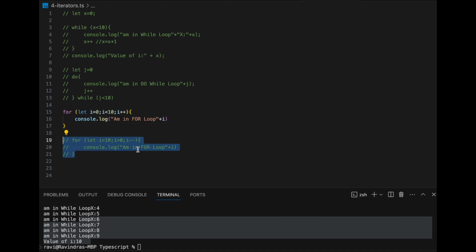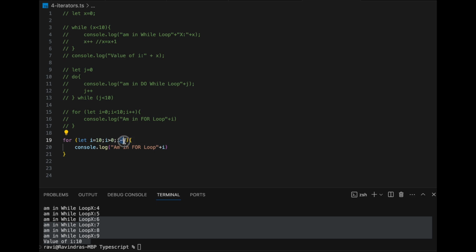How to print reverse order. So this is the logic you have to print. This is the context you can learn through this. But at the end of the day, project-wise, how to implement, how to apply this knowledge, the logic, the algorithm, everything you have to work out. So now I am trying to print reverse order, right? Now instead of 0, I put i is equal to 10, and I have to decide until when to run the loop. You have to print 10 to 0. So as long as 10 is greater than 0, 9 is greater than 0, 8 is greater than 0, 0 is greater than 0, no, then it will exit the loop.